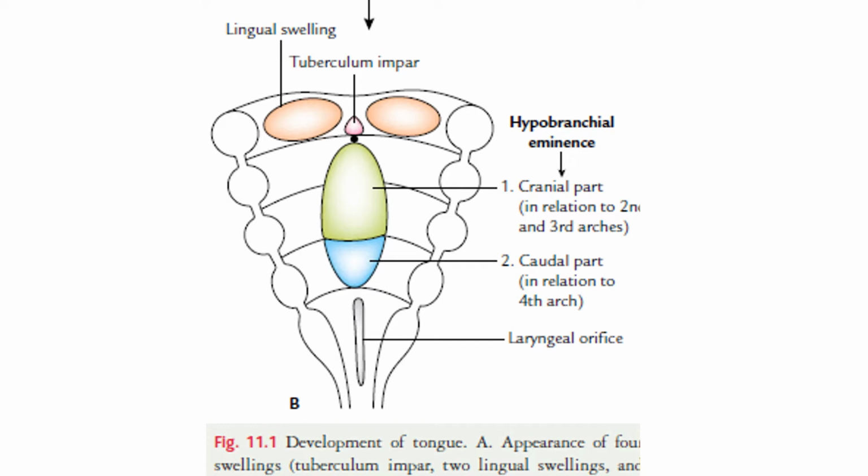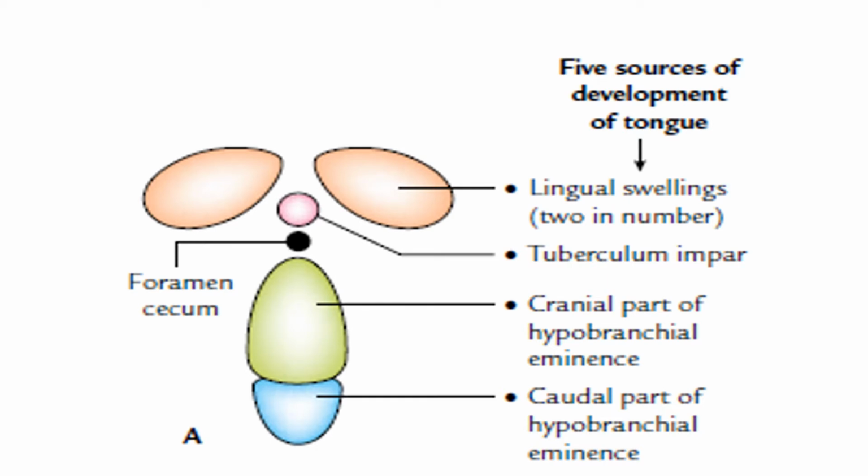The anterior two-thirds of the tongue is formed by fusion of the tuberculum impar and two lingual swellings, and the anterior two-thirds of the tongue is thus derived from the mandibular arch. According to some, the tuberculum impar does not make a significant contribution to the tongue. So this is the anterior two-thirds of the tongue. In the second diagram, you see the five sources of the development of the tongue.